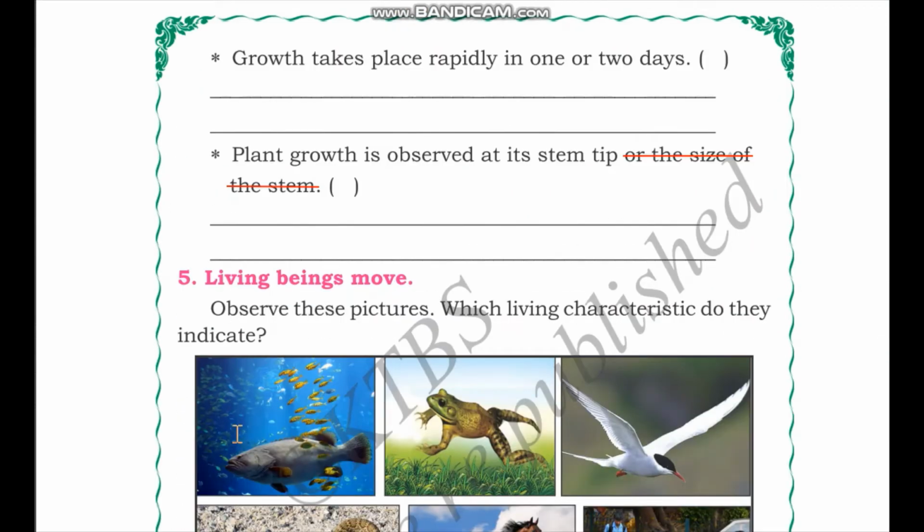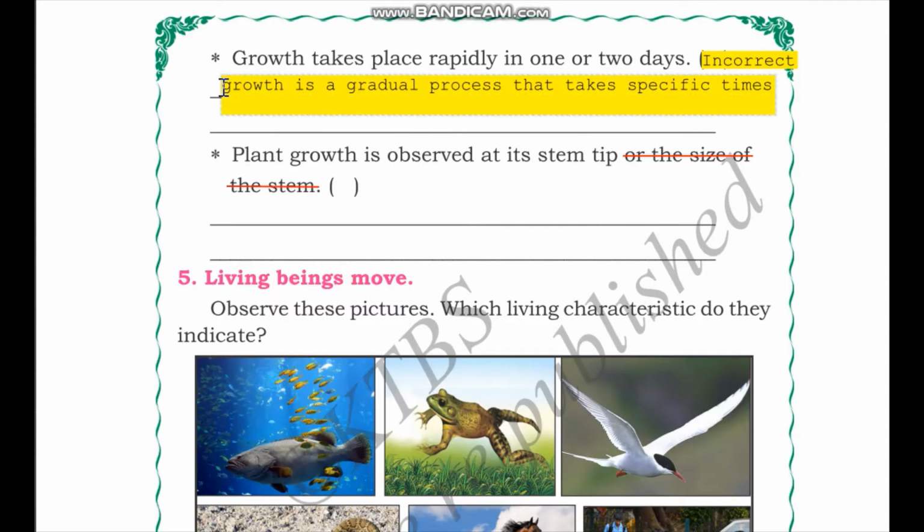Growth takes place rapidly in 1 or 2 days. So we have learned that different organisms take different times to reach their full grown stages, and so this statement is incorrect because growth is not a rapid process. Growth is a gradual process that takes specific times for each organism. Okay, so growth is not a rapid process, instead it's a gradual process.